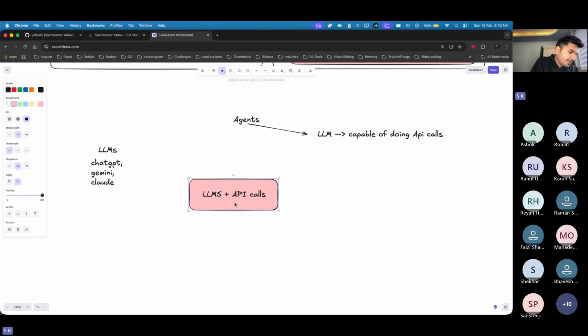Just tell me yes or no. Okay, we can say this is a mini agent, I would say. Okay, there is no such term called mini agent, I'm just kidding. But yeah, you have started with learning agents. I would say now you know 30% of agents. If you know LLM plus you know how to do the API calls with that, you know 30% of agents.